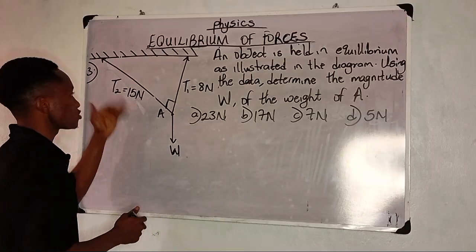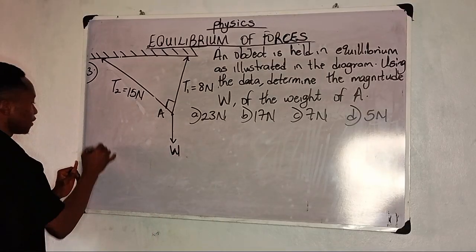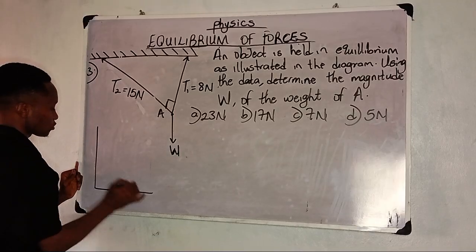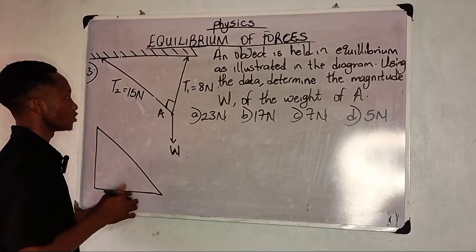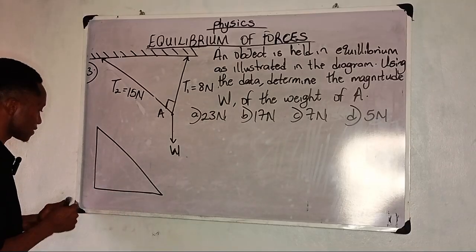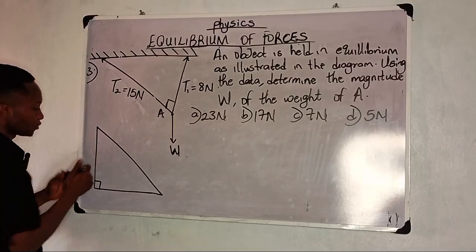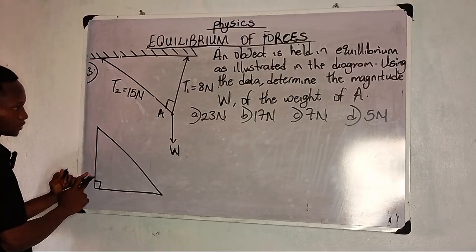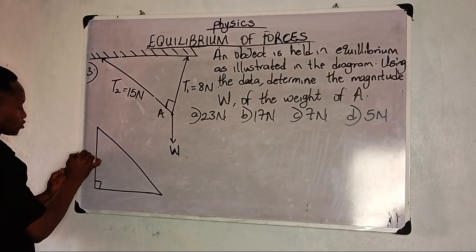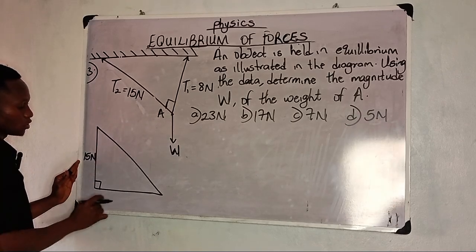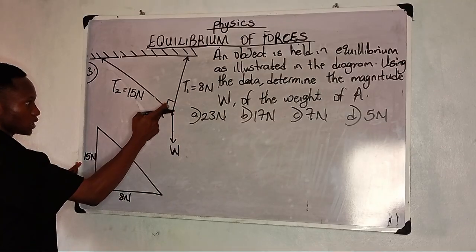So if I decide to bring this out, I'll have something like this. I'll have a right angled triangle. So if you have a right angle triangle, the next thing is you put your angle, 90 degrees, and then we have this line here. If you watch it very well, that's why I represented it. This line is going to be the 15 newton, while here is going to be the 8 newton, just according to the diagram.